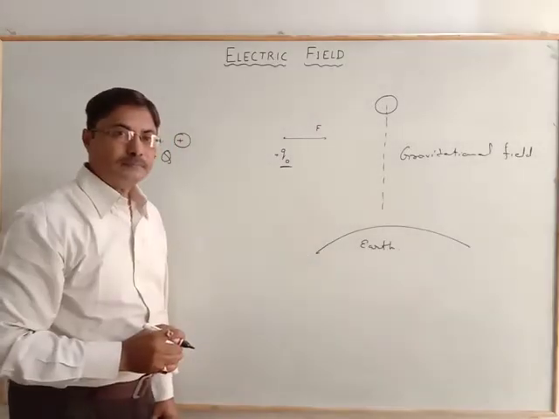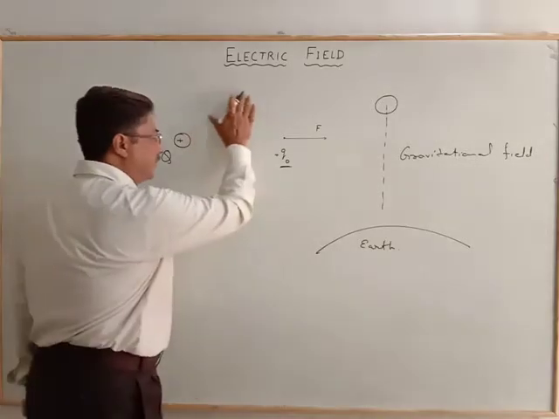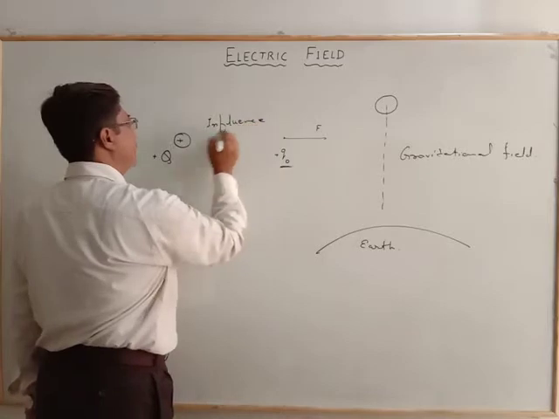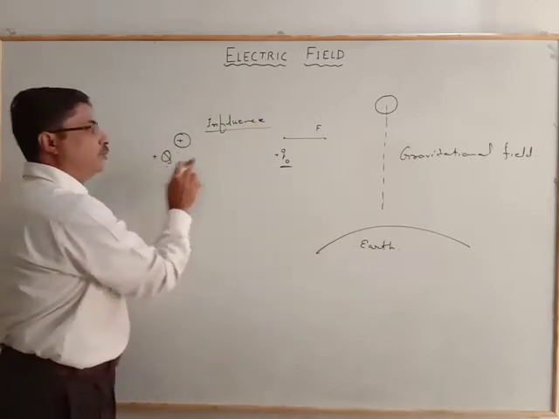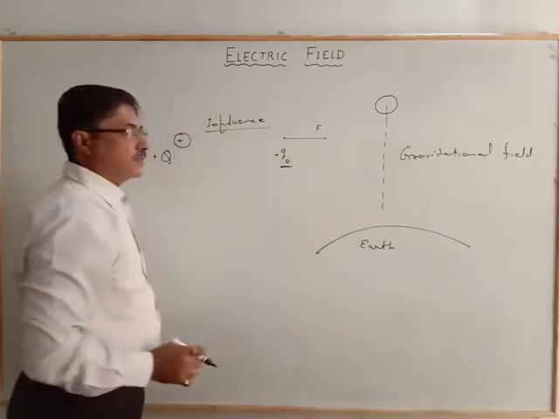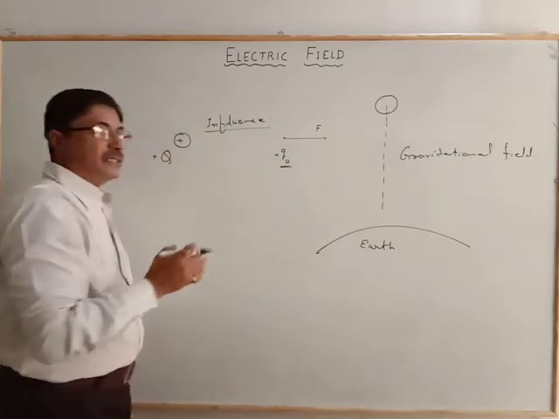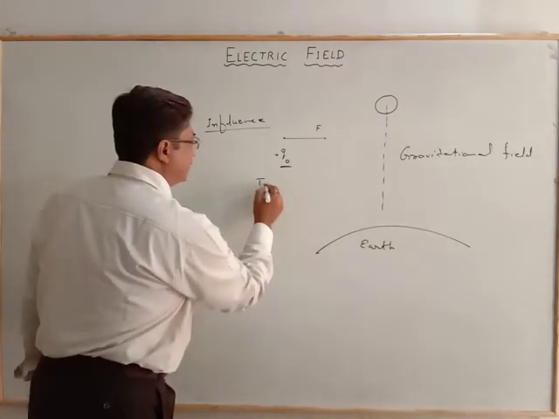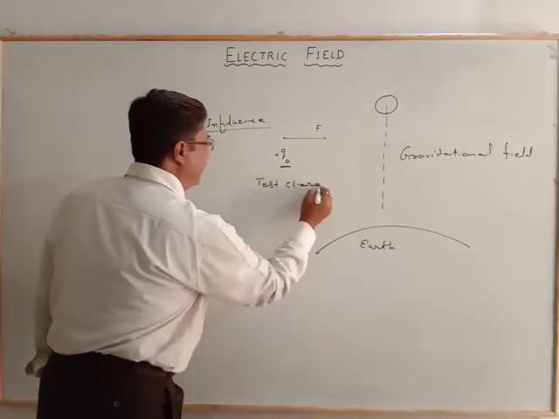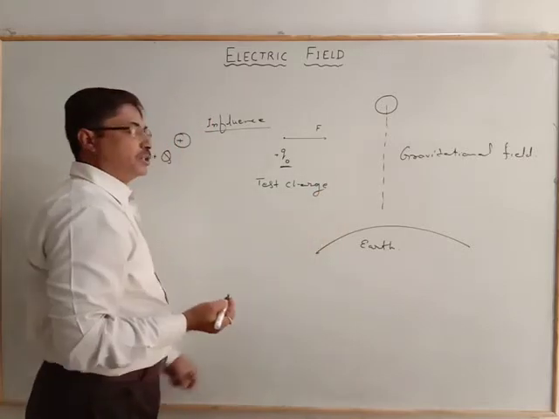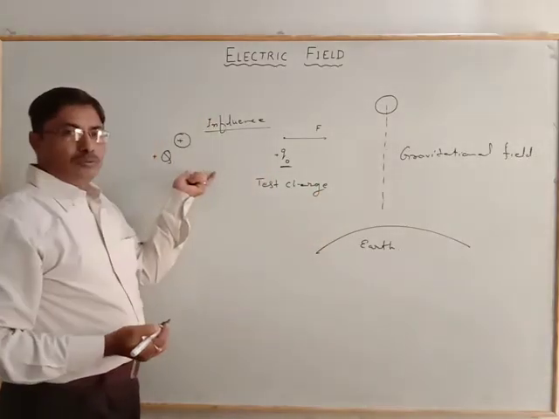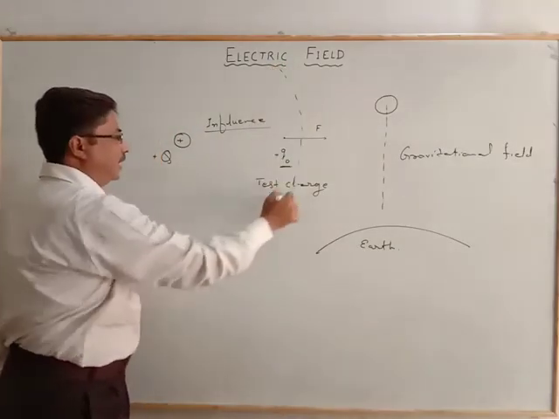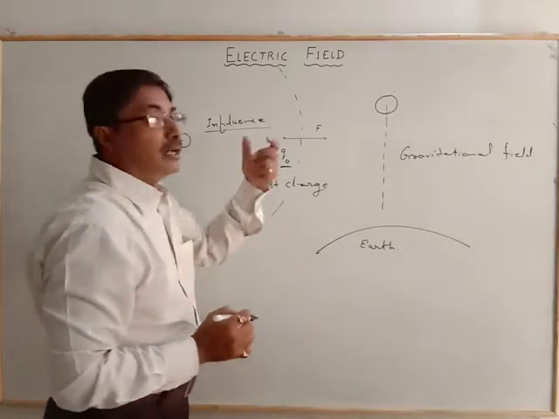Why so? That means there must be some influence of the charge Q which repels the test charge or attracts the test charge, depending upon the nature of the test charge. I use the test charge. Again the question arises, how does it happen so? That means there is some physical quantity, some physical relation, which allows it to move.